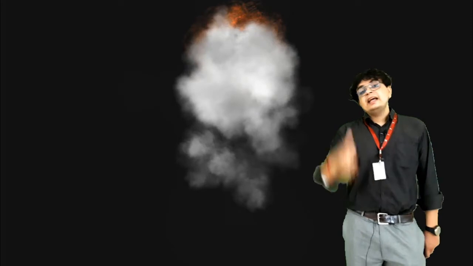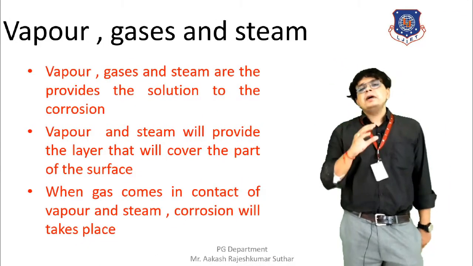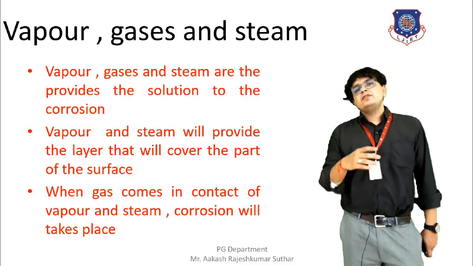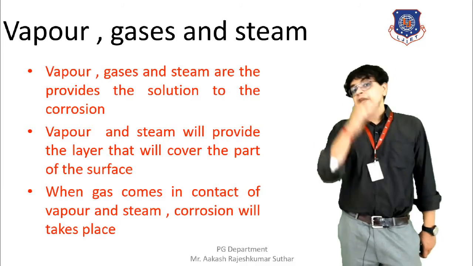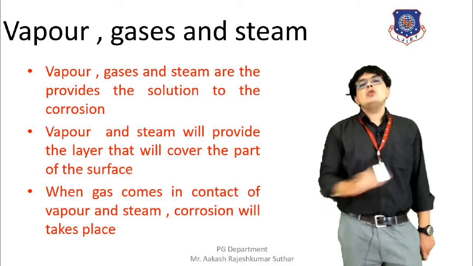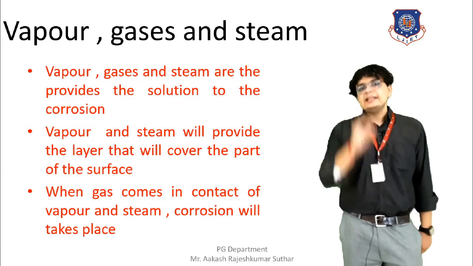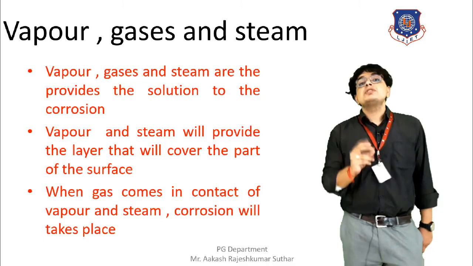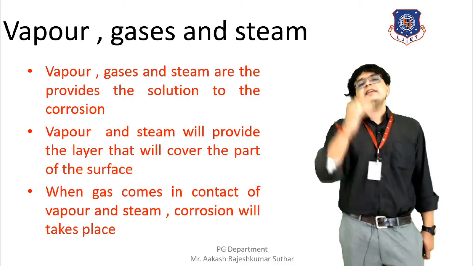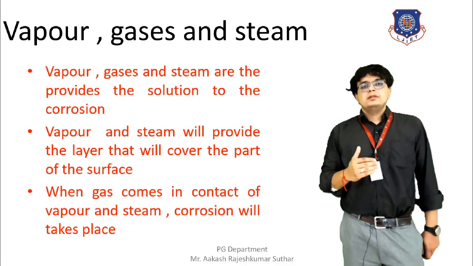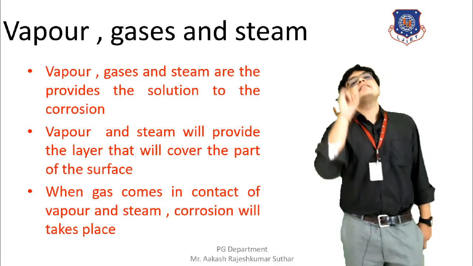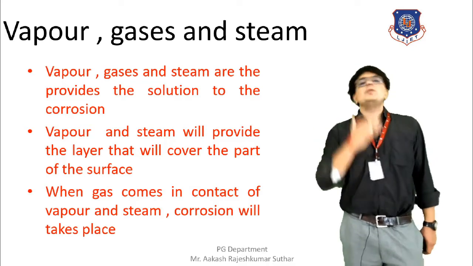Let's discuss how this steam, these gases and the vapor present in the atmosphere affect it. So let's start with the discussion. The steam and the vapor found in the atmosphere will come in contact with the metallic surface, and it will make a cover on the outer surface of the metal. This cover is very helpful to the metal because it will reduce the occurrence of corrosion. But we have another component, that is the gases. Toxic gases are found in the atmosphere.